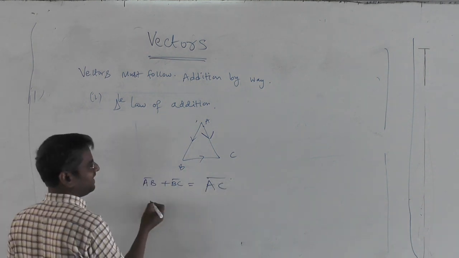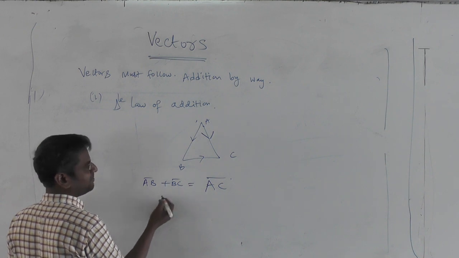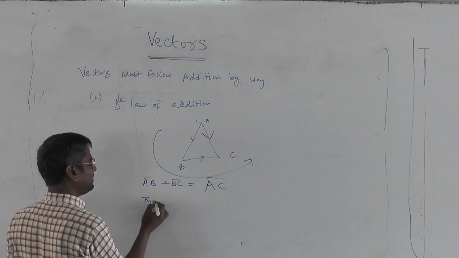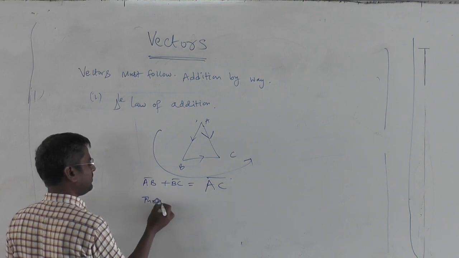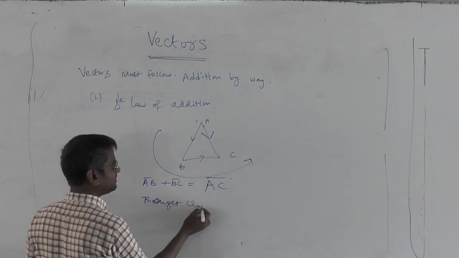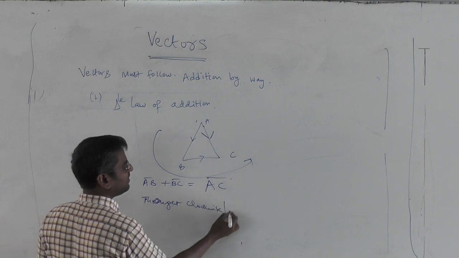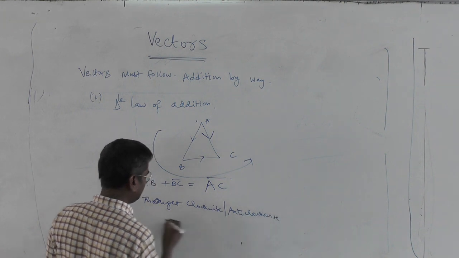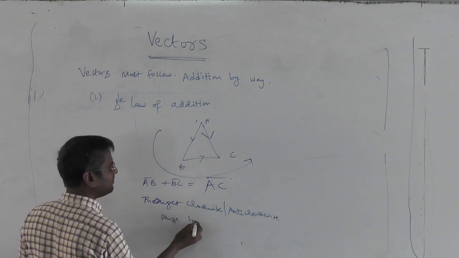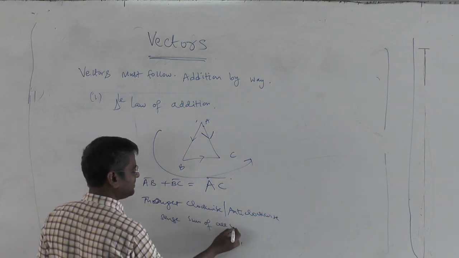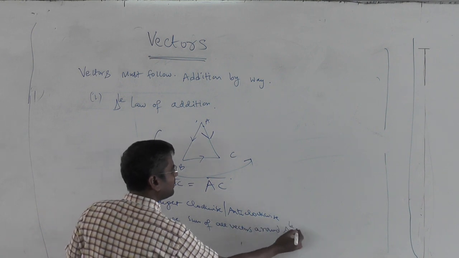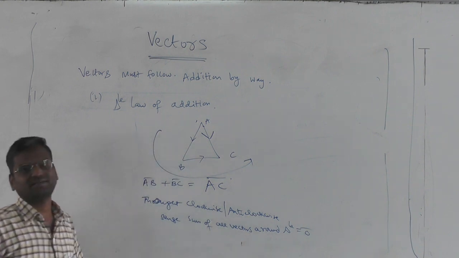Or the simplest way I will suggest you can remember is, you go in one particular sense throughout, clockwise or anti-clockwise, the sum of all vectors around a triangle is equal to the null vector, 0 bar.